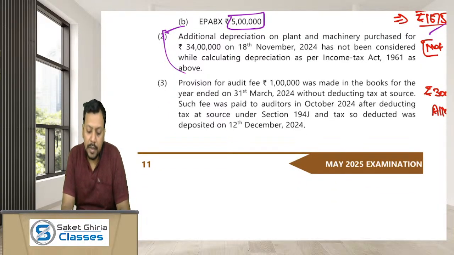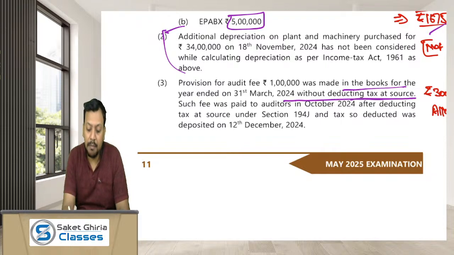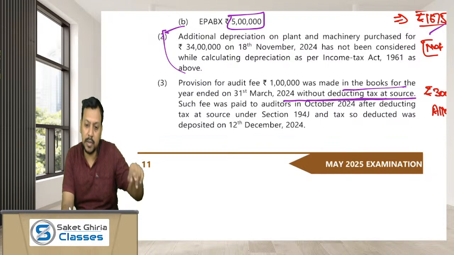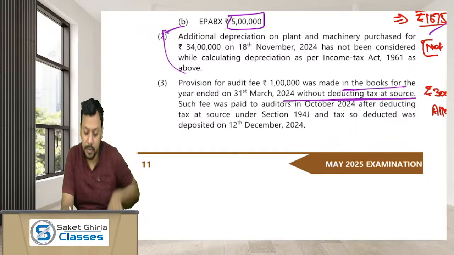Provision for audit fees of 1 lakh was made in the books in the year ended 31st March 2024 without deducting TDS. Dear, audit fees is an allowed expense. You can claim its deduction under section 37, but you have not made TDS in the previous year 23-24. Hence, as per section 40(a)(ia), 30% of it would have been disallowed in the previous year 23-24.